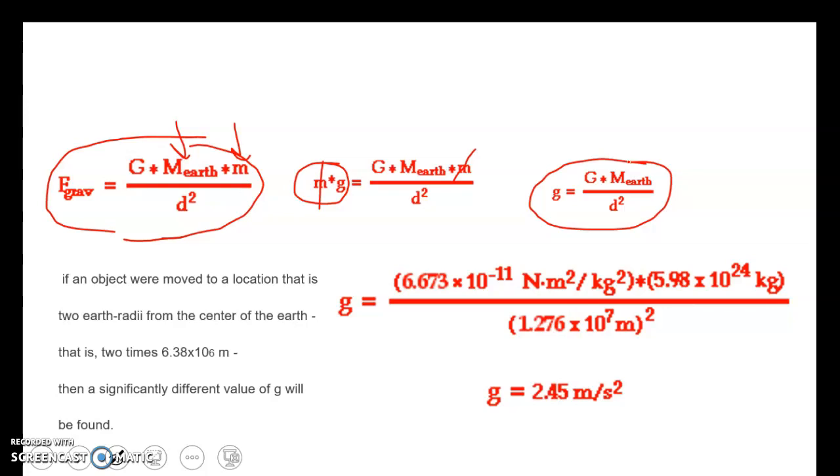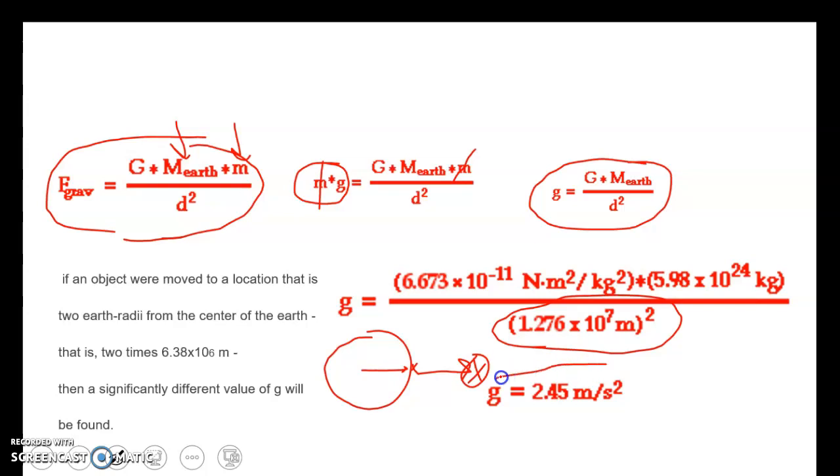So if an object were moved to a location that is 2 Earth radii from the center of the Earth, here's the radius, and then we have another radius, so this is where we're at. We just take 2 times 6.38 times 10 to the 6th, and we get 1.276 times 10 to the 7th. The value of g can be found, and we find the acceleration due to gravity to be 2.45 meters per second squared if we're an Earth radius above the surface, which is significantly less than 9.8.